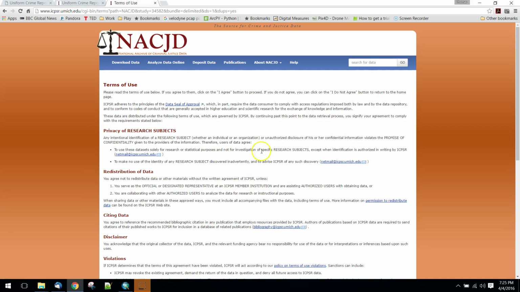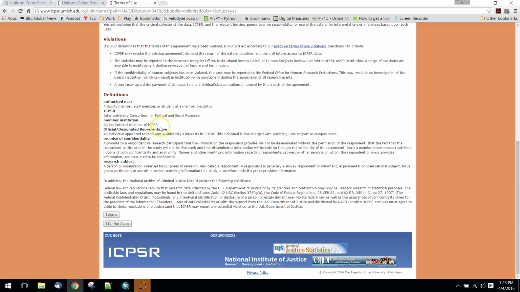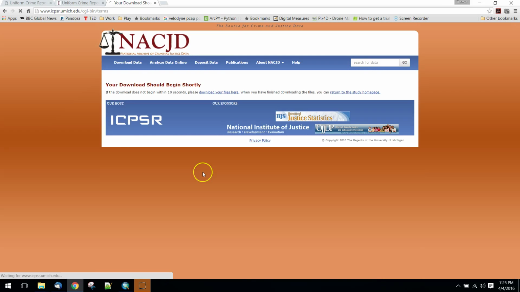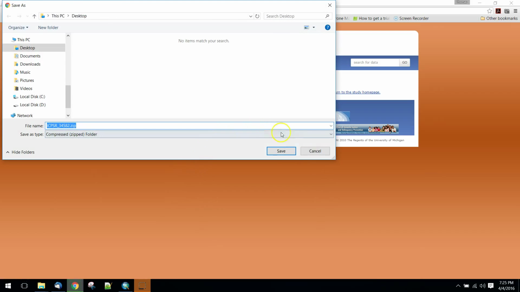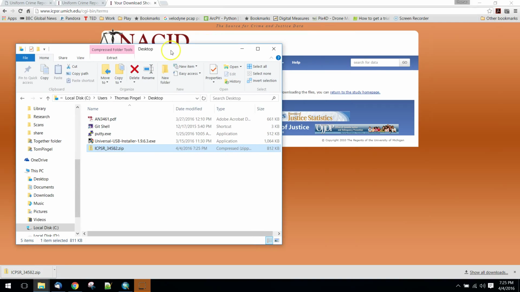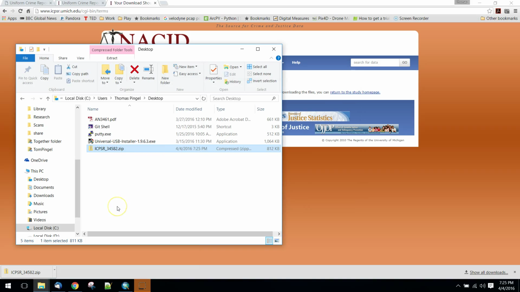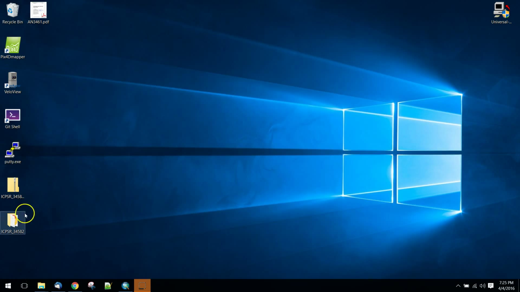This tends to be a pretty big file, and you actually need to sign in to use this. I'm already signed in, but there are a number of different ways that you can do that. You can create an account. You can sign in with Facebook or Google or LinkedIn. I've already done that, so I'm just going to hit agree and download this data set. This is a fairly small data set as far as data sets go, and we can unzip this and take a look at it.